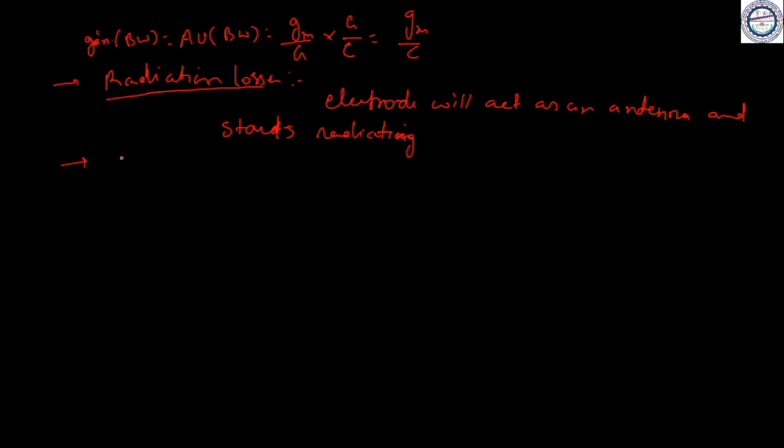Another one was dielectric loss. One can see the dielectric loss in the vacuum tube, maybe triode, tetrode or pentode. There will be dielectric material, and because of that dielectric material, there will be dielectric loss.